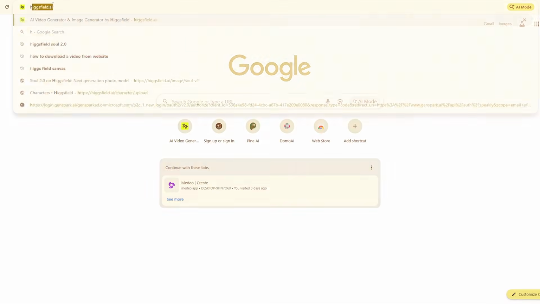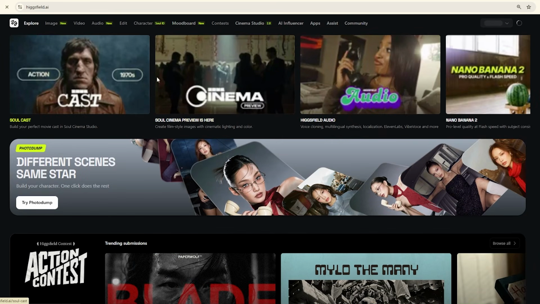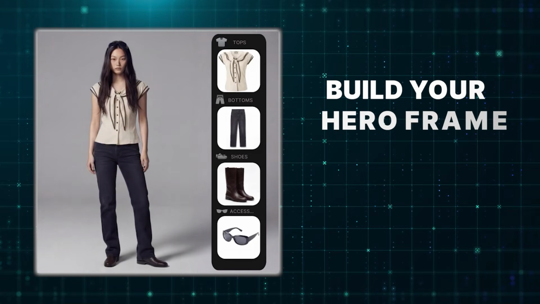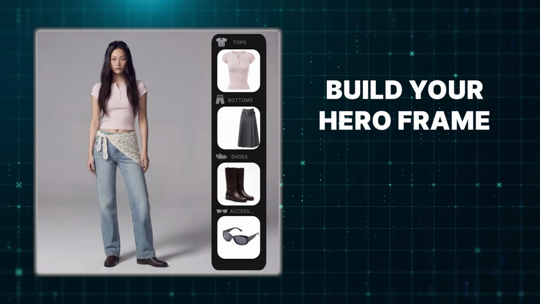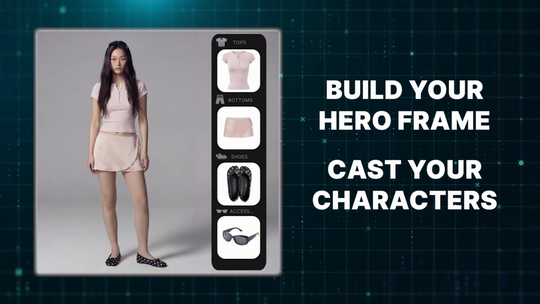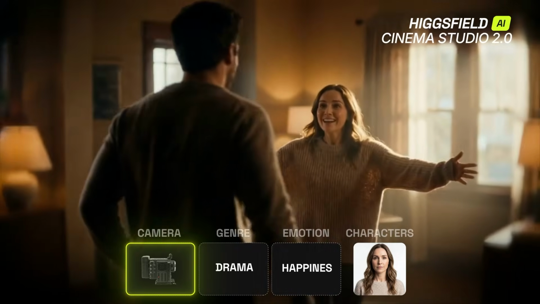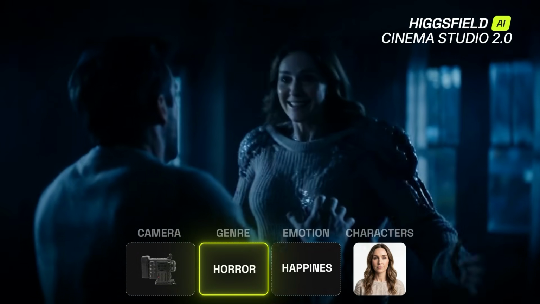Let's go. Start by going to Higgsfield.ai. The full Higgsfield cinematic pipeline is simple. First, you build your hero frame. That's your visual anchor. Then you cast your characters. Finally, you animate and direct everything in Cinema Studio 2.0. Before you jump into video, you need a foundation.